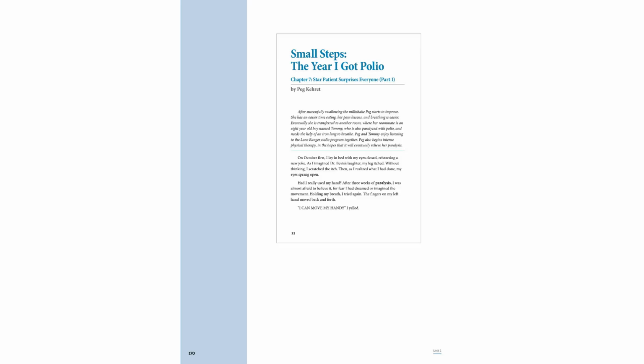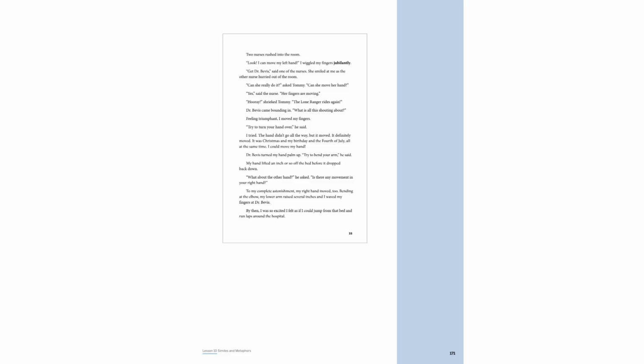Peg's recovery begins with a simple milkshake, easing her pain and breathing. Transferred to a new room, she bonds with Tommy, an 8-year-old also battling polio. Together, they find solace in the Lone Ranger radio show. On October 1st, Peg discovers she can move her hand, a breakthrough after weeks of paralysis, sparking hope for further recovery. 2 nurses witnessed my left hand move, sparking excitement.